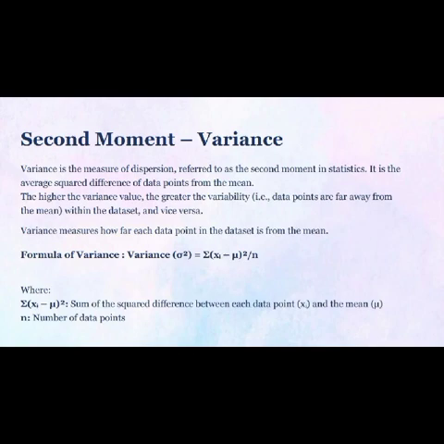Formula of variance: variance, S squared, equals Σ(xᵢ − μ)² divided by n, where Σ(xᵢ − μ)² is the sum of the squared differences between each data point xᵢ and the mean μ, and n is the number of data points.